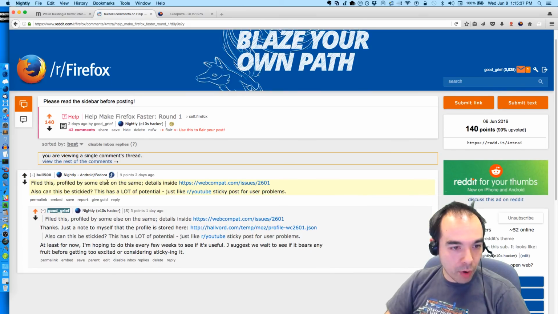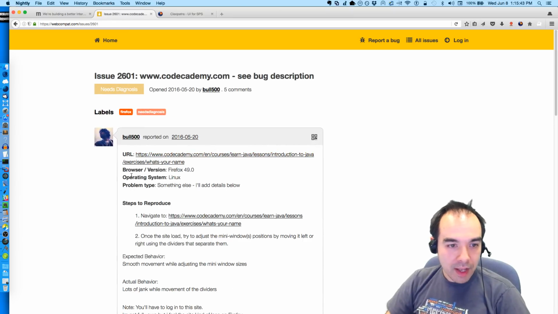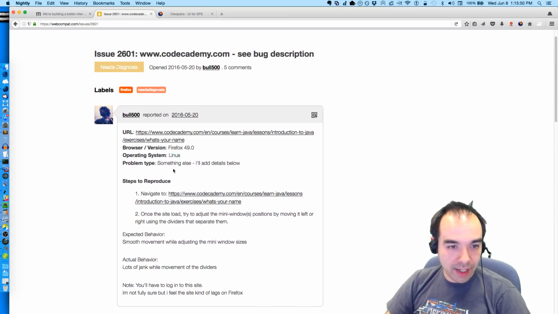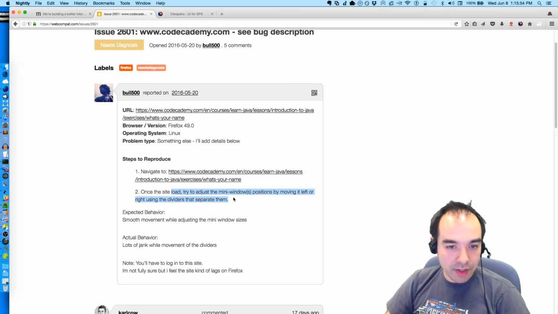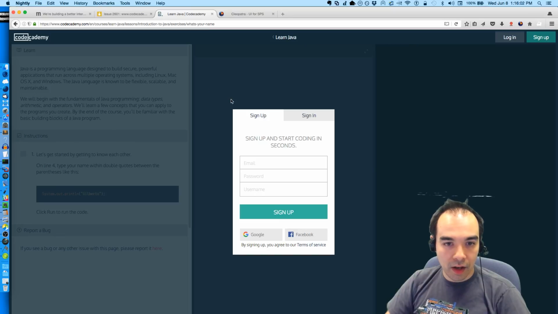This profile was filed by someone else, with details inside here. So let's take a look inside the bug here. This is a WebCompat bug. Someone went to this URL, this Introduction to Java Code Academy thing, in Firefox 49 on Linux. They navigate to it. Once the site loads, try to adjust the mini window's positions by moving it left to right using the dividers that separate them. Okay, so let's try and do that. Let's just see what this means.